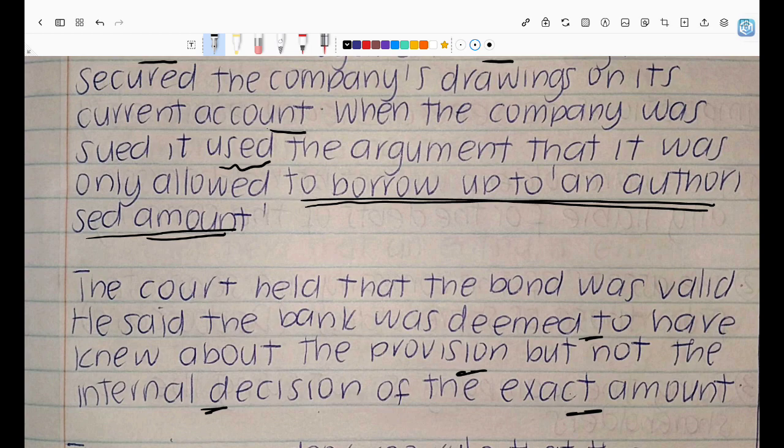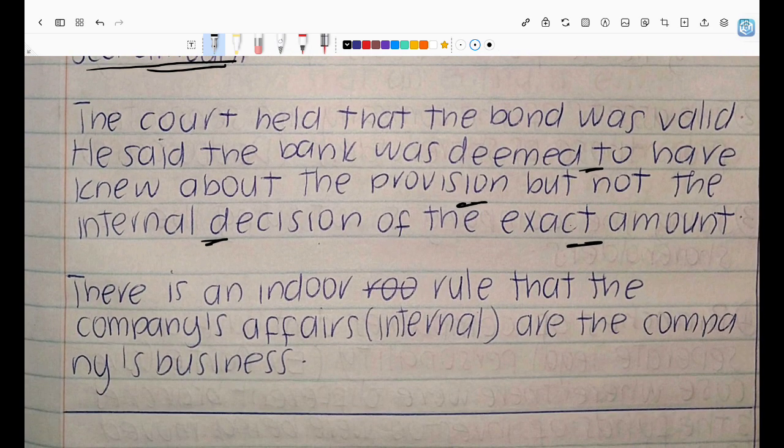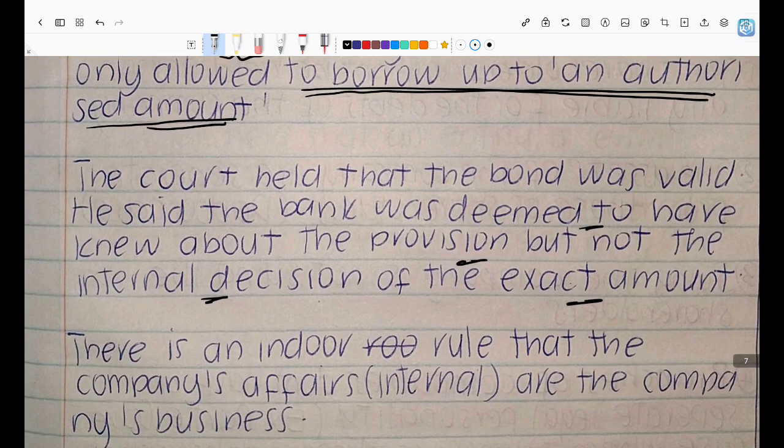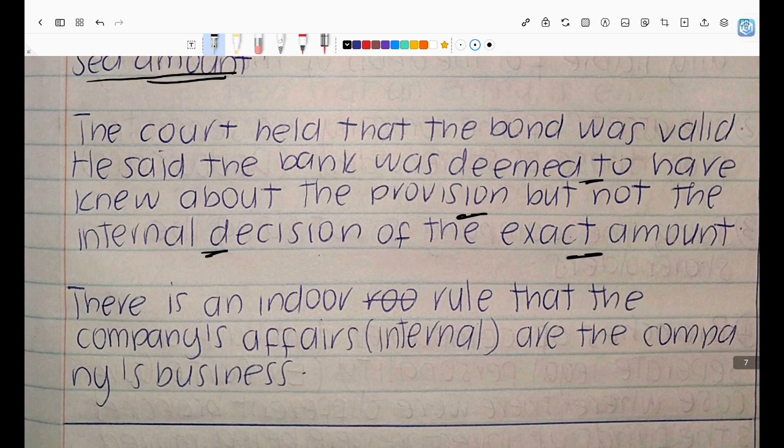So the court is not going against that. Yes, the bank should have known, because they should have taken necessary steps as per the Credit Act to know how much this company can borrow. But in that MOI, it said up to an authorized amount, and the court used that argument to say the MOI said up to an authorized amount, but it was an internal decision as to what exactly is an authorized amount. And the Royal Bank, how should the Royal Bank have known the internal decisions of the entity? Unless the MOI had said the exact amount, would we have said that the Royal Bank should have known this. But the Royal Bank did not know this. They just knew you could borrow up to an authorized amount.